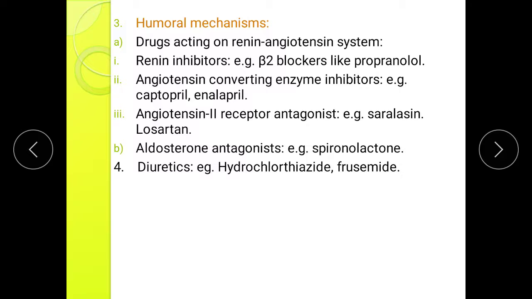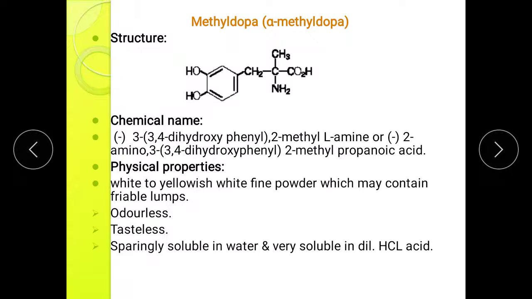And the fourth category which can be used to treat the hypertension is diuretic. Example is hydrochlorothiazide and furosemide. Now next we are going to see the individual drug. So first drug is methyldopa, or we can call it alpha methyldopa. The structure of methyldopa is as shown over here. It is having this catechol nucleus and the substitution is present over here.